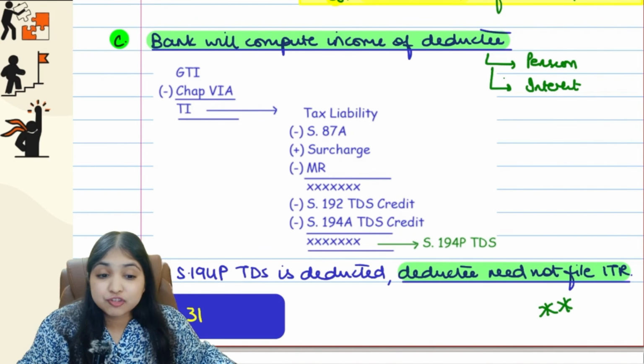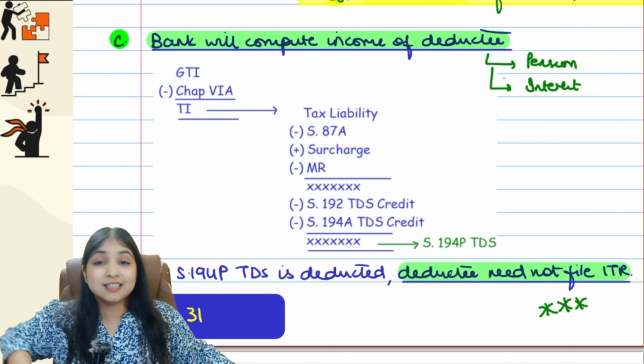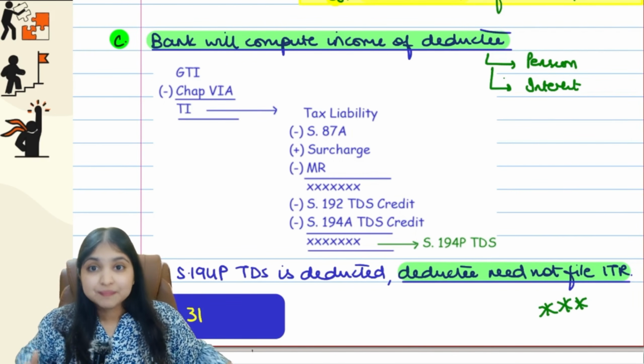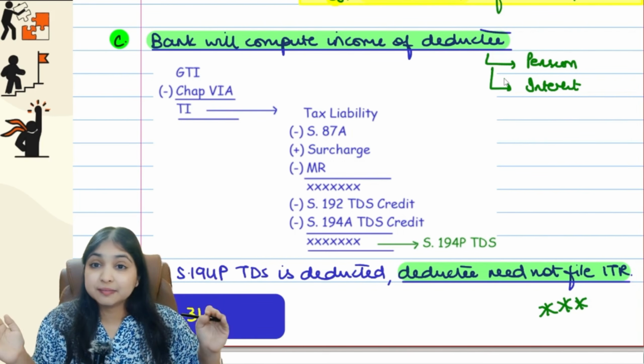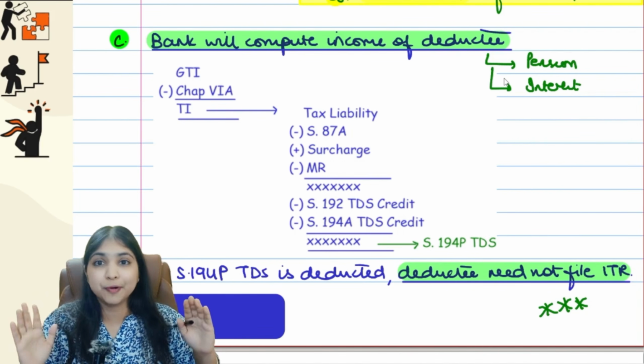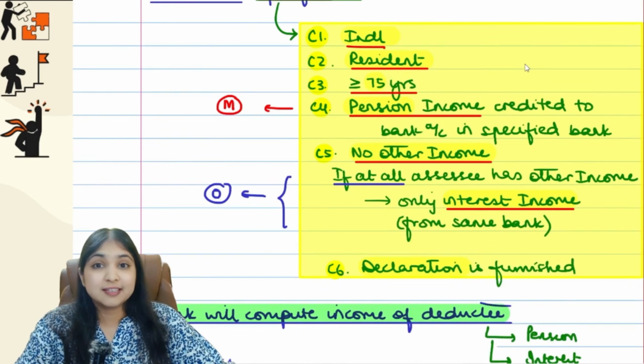Remember this point, guys, it's extremely important. If the banker has deducted tax under 194P, then the deductee need not file ITR. Got it? Extremely important point this was. Alright, so this was your entire discussion on 194P.